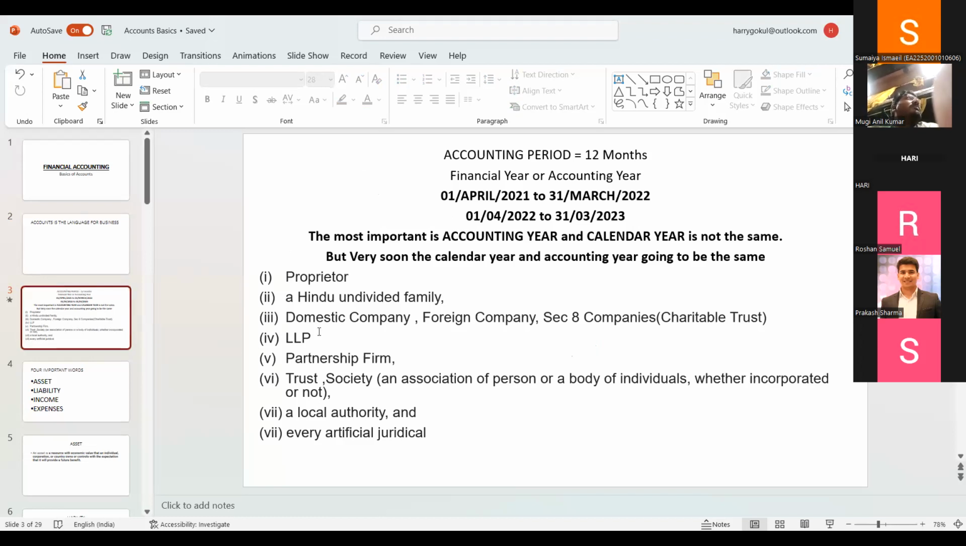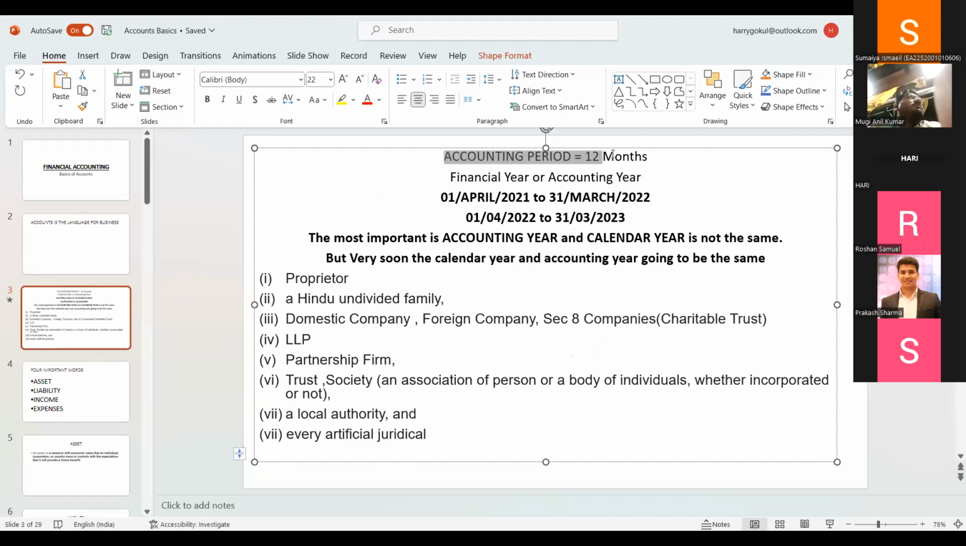Accounting period is usually for 12 months. The accounting period is for 12 months, which is also known as a financial year, which is nothing but 1st April 2021 to 31st March 2022. It will change from year to year. The current accounting year is April 1st, 2021 to 31st March 2022. Afterwards, it will change from 1st April 2022 to 31st March 2023.